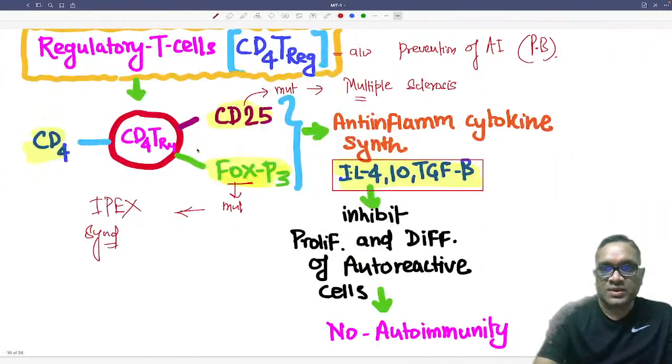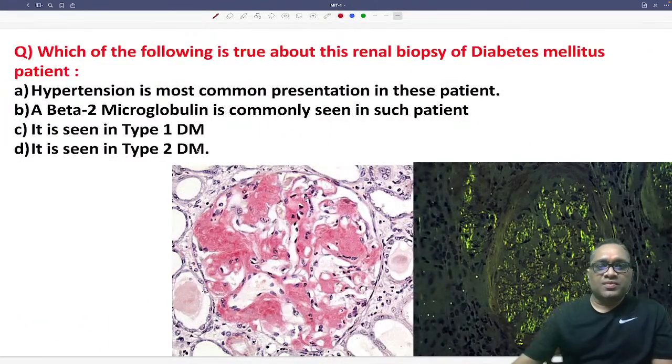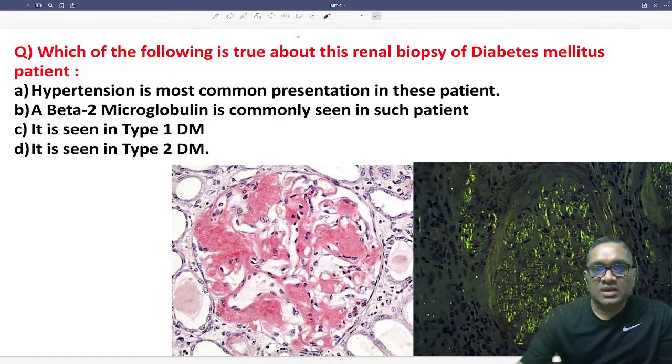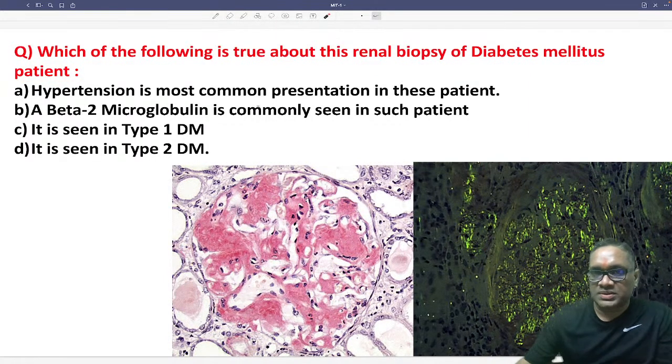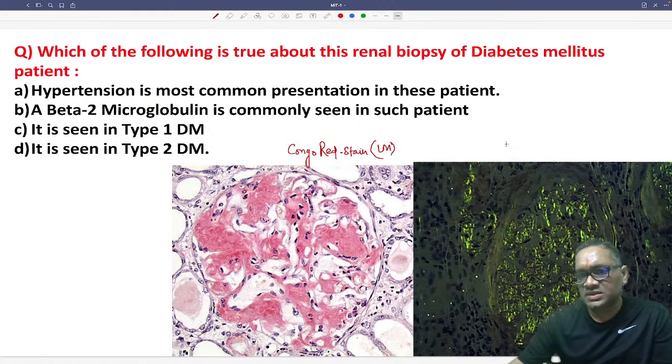Now coming to the next question. Which of the following is true about this renal biopsy of a diabetes mellitus patient? Right? Which of the following is true? Now you have to see, I will just write it down because it is not written. This is the Congo red staining on light microscopy, and this is the Congo red staining with polarized microscopy.